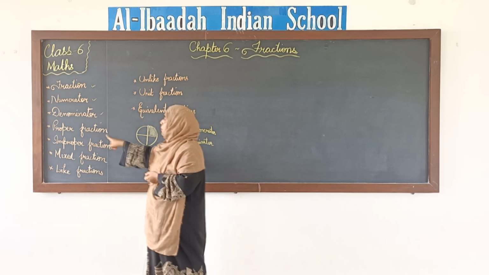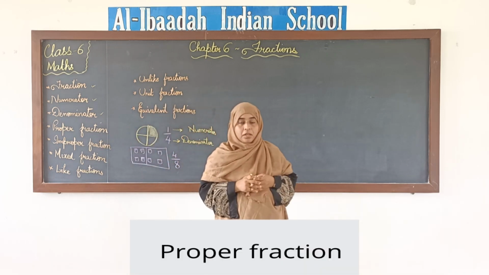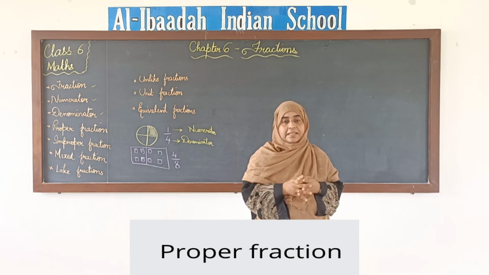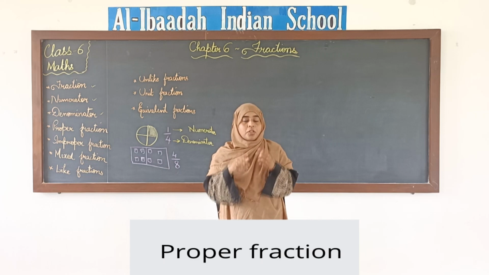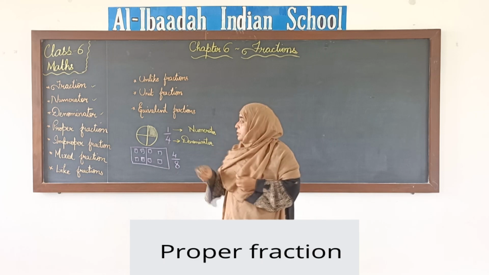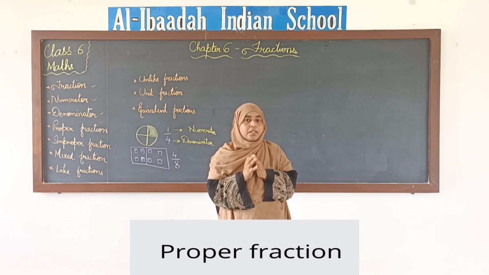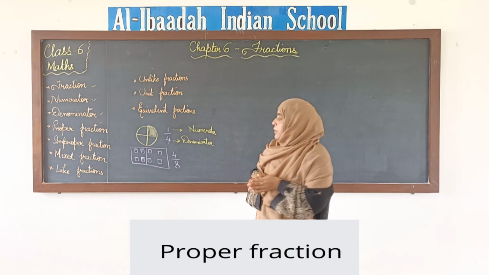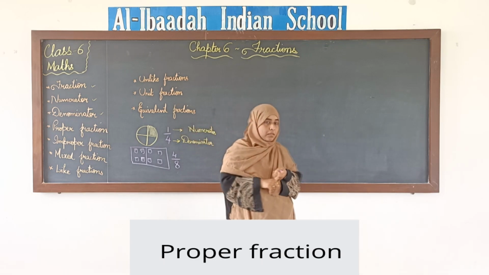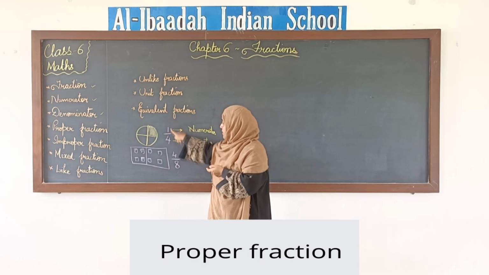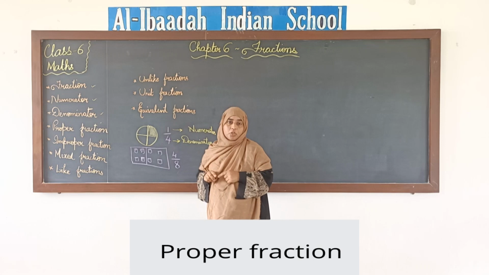The next, proper fraction. Now there are different types of fractions, okay, which you have already discussed in your previous classes. Proper fractions, improper fractions and mixed fractions, right. So there are different types of fractions. The first type that we are going to discuss is proper fraction. Now what is a proper fraction? When we have a numerator smaller than the denominator, okay. Now the 2 examples that I have here, these are proper fractions because the numerator is smaller than the denominator.